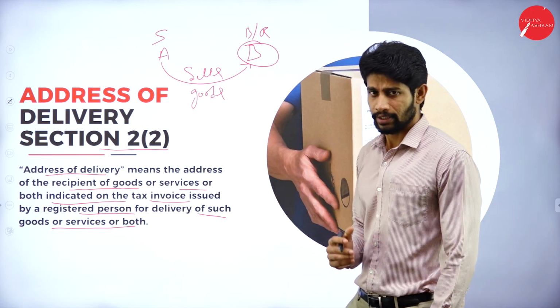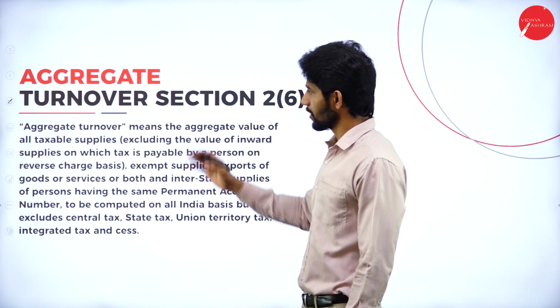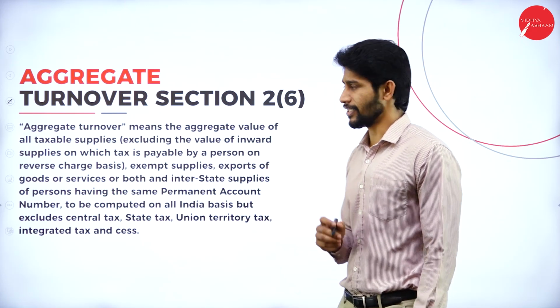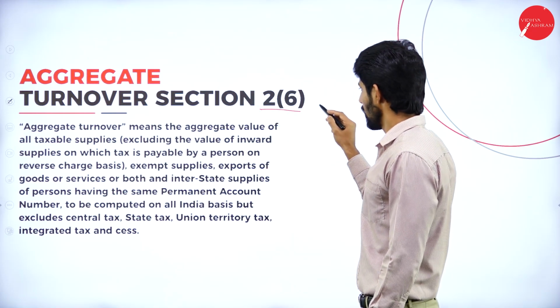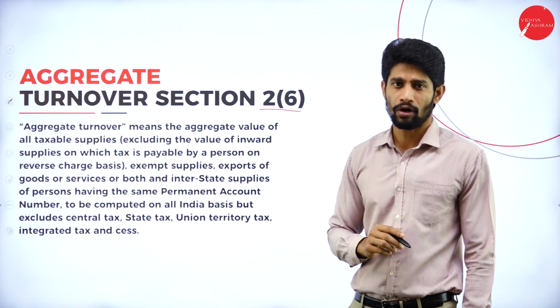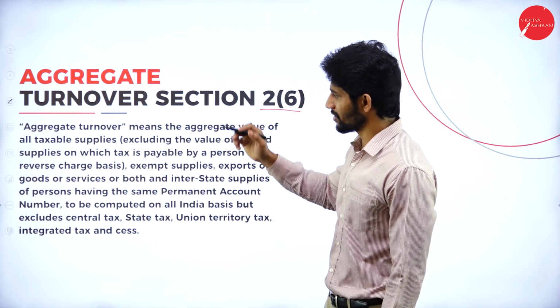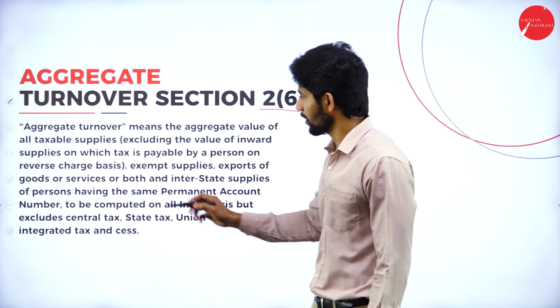Next terminology is aggregate turnover. Aggregate turnover is explained under section 2 subsection 6 of GST Act 2017. So what does this section say about aggregate turnover?